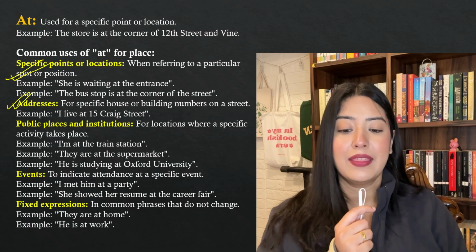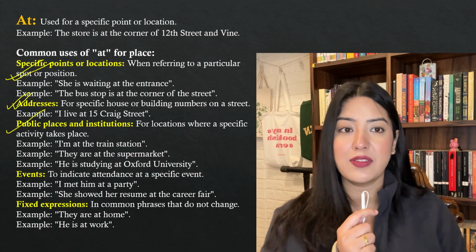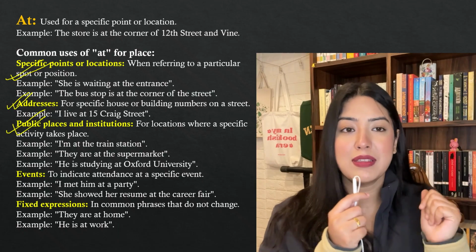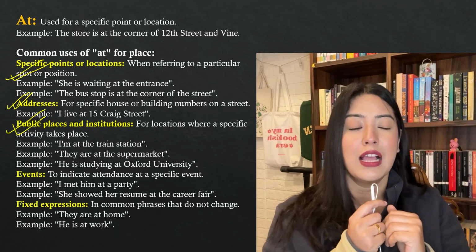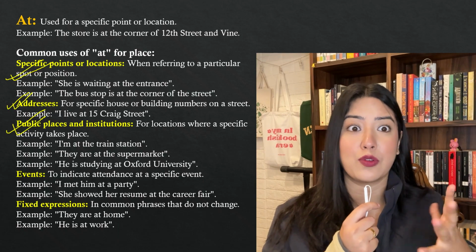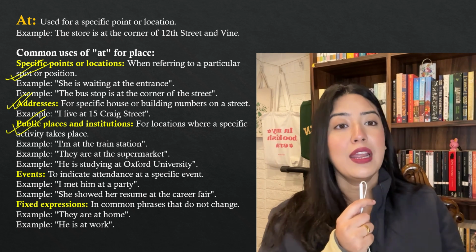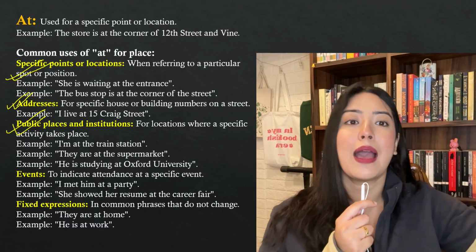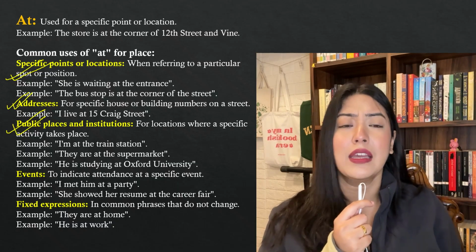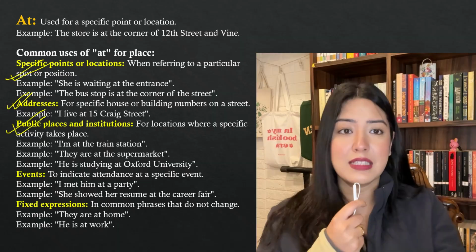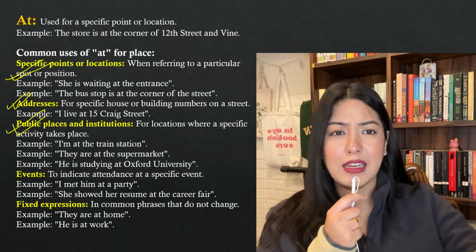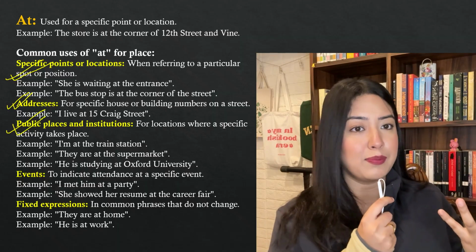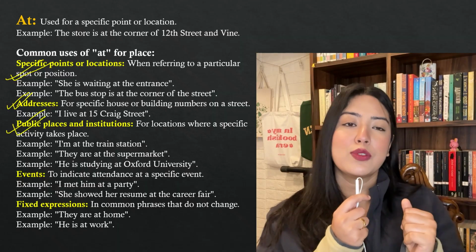This is very easy. Then you have public places and institutions. This is very interesting. For locations where a specific activity is taking place, hubbub is taking place. Where is your sister? At school. At school, there are so many things taking place at one go. So many people, so many students. Where is your mother? She's at the grocery store. There's so many things happening in the grocery store. People are buying, shopping, parcels are coming in, there are so many aisles, people are on the line. There's so much hubbub going on. So places where some kind of activity is taking place, you can also use at there.